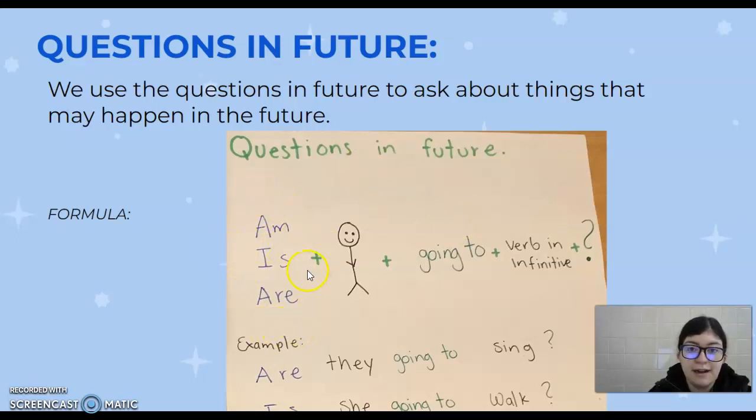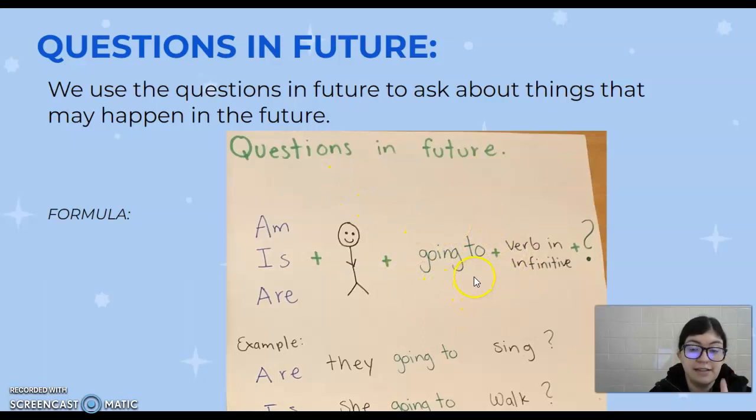Primero tenemos que poner am, is o are, dependiendo de con qué persona o con qué pronombre lo vayamos a utilizar. Am I, is he, is she, are they, are we. De igual modo, he, she o they puede ser sustituido por el nombre de alguna persona o personas. Primero ponemos am, is o are. Después, la persona o el pronombre personal del cual estamos hablando, the personal pronoun. Después vamos a escribir going to.